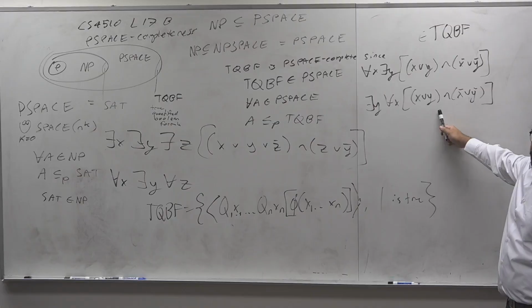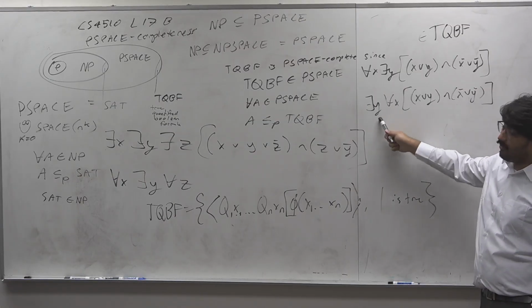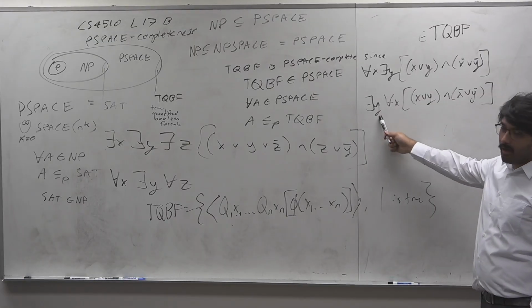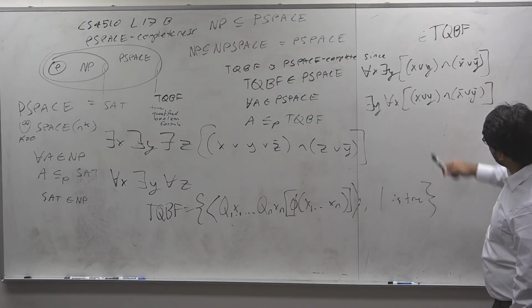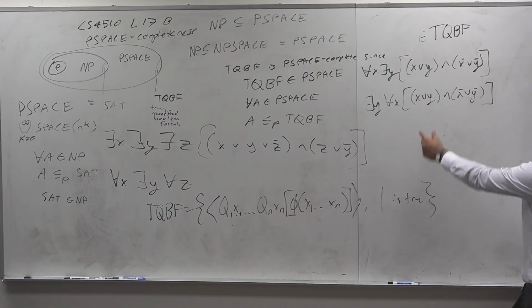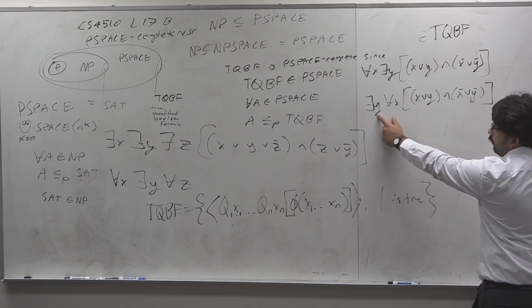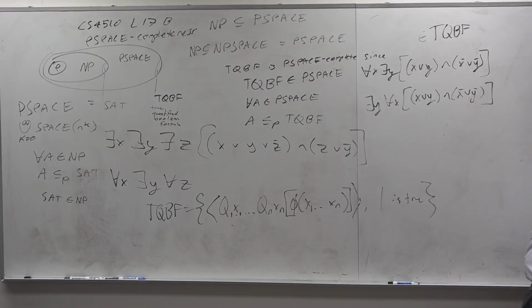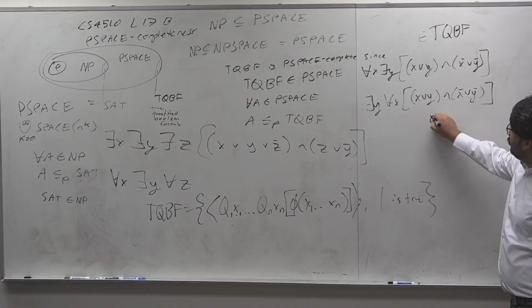Is this one in TQBF? Let's try to figure it out. Is there a Y for all X? Try Y is 0. Is it true for all X? No, because if X is 0, this is false. So try Y is 1. Is this true for all X? No, because if X is 1, this is false. That's, in fact, a way to rewrite a proof by contradiction. Assume to the contrary there is a Y, but for each Y there is a counterexample X. In fact, that's the negation of the statement: for all Y there is an X. But it's fine. This would not be in TQBF for that reason.